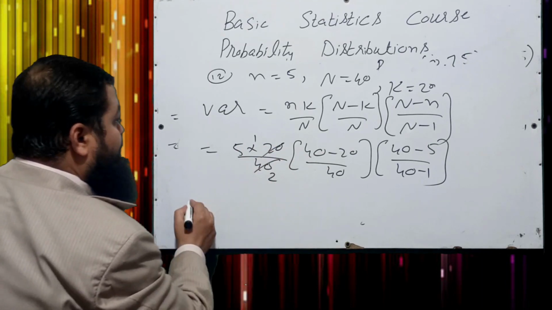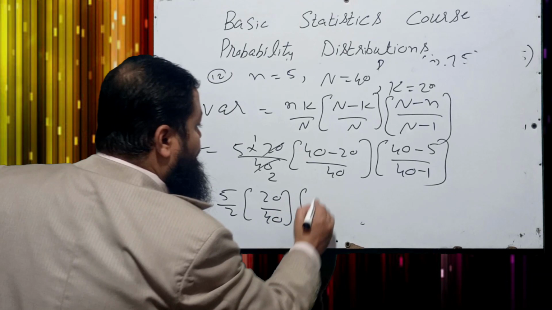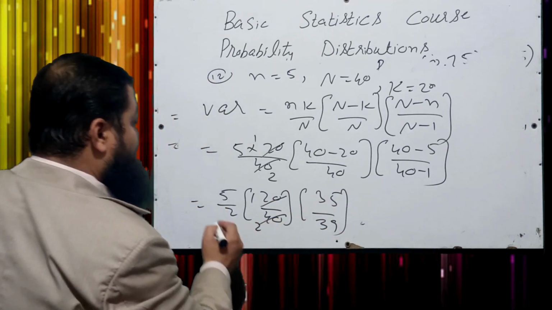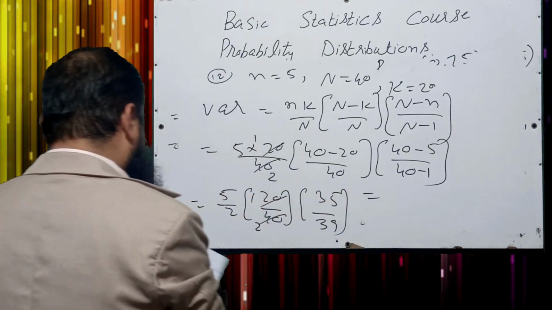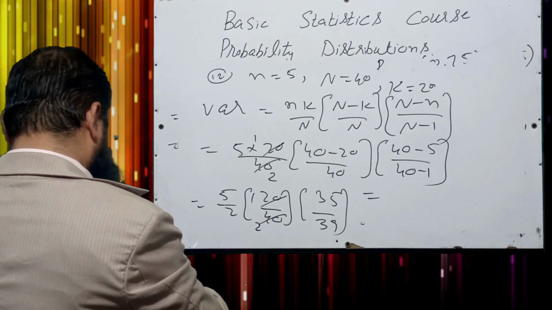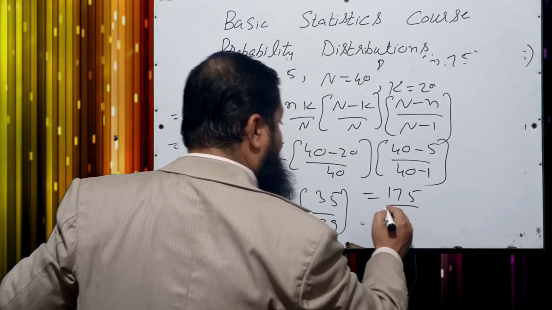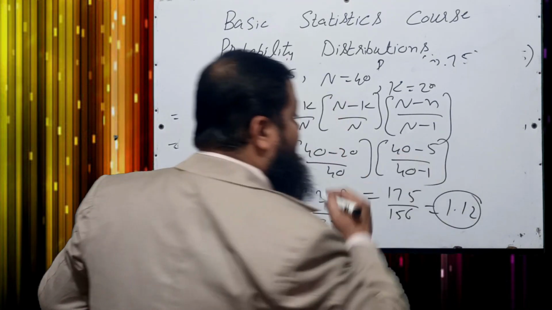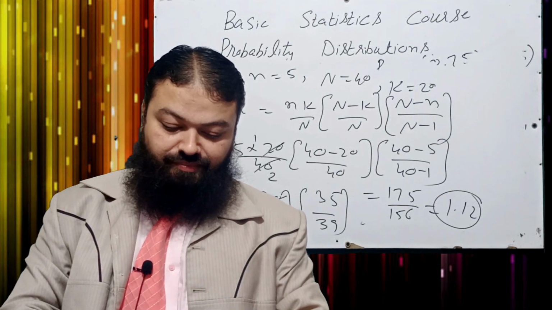That is 5 over 2, 20 over 40 into 35 over 39, and now you have 175 over 156. It means 1.12 will be the correct option in the exam. A very important question for all the papers of statistics.